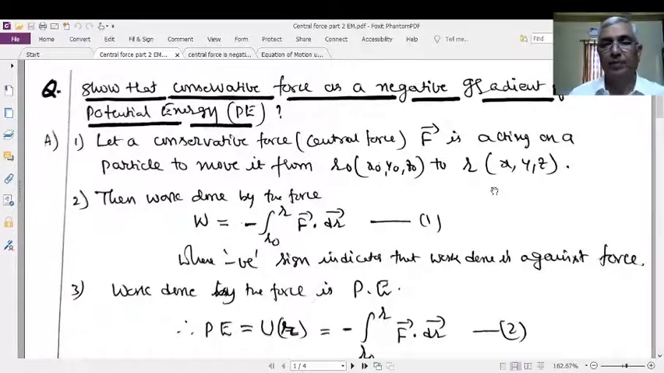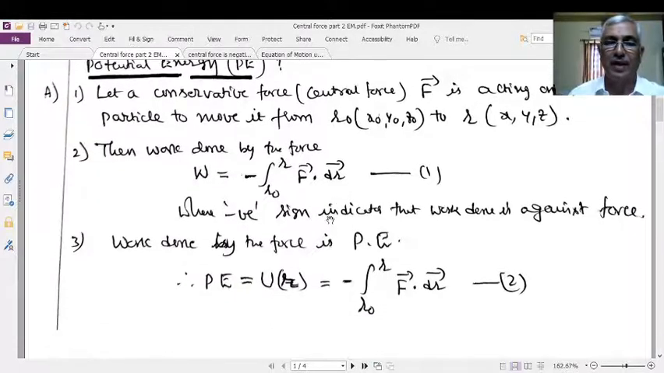Now the work done to displace this particle from the initial point to the final point is negative integral of r0 to r, F bar dot dr bar. That is the standard formula for the work done. Work done is the dot product between the force vector and the displacement vector, but the displacement is continuous displacement. Therefore, we have to take the integration within the limits of the initial point to the final point. And here the negative sign indicates the work done is against the force.